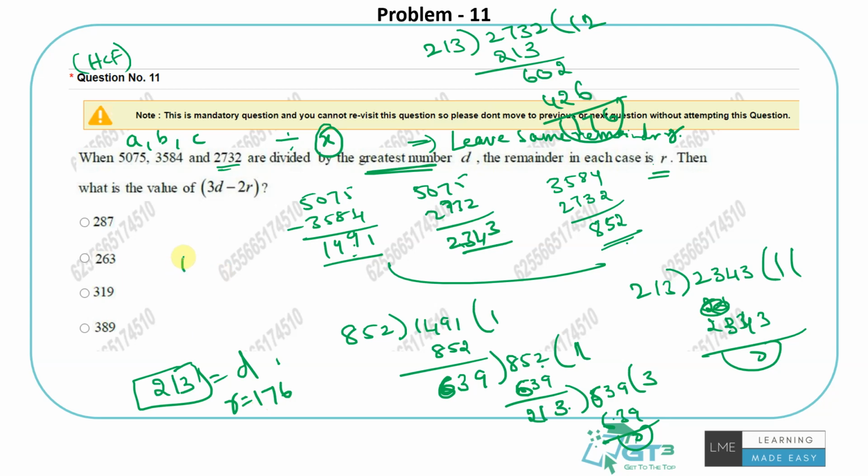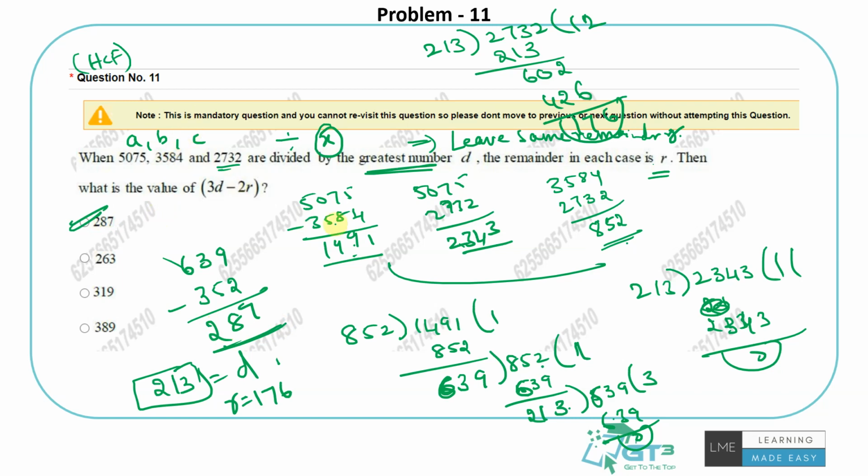So 3 into D is 639, minus 2 into R, which will be 352. Right? So 9 minus 2 is 7, 13 minus 5 is 8. 287 is the answer for this, right? So that's the answer for this.